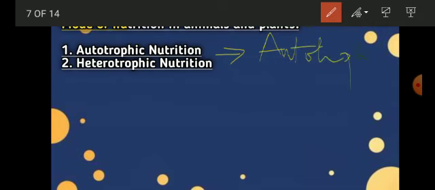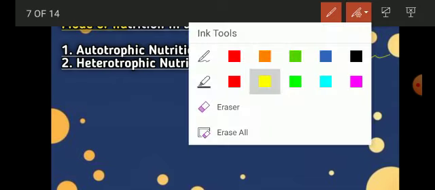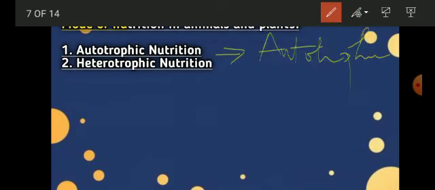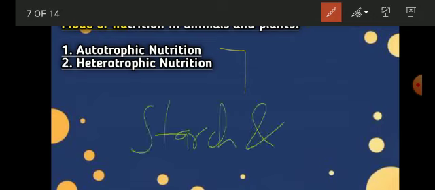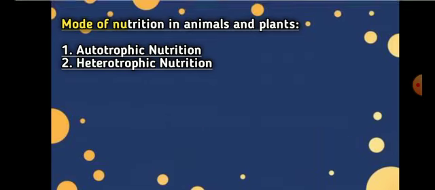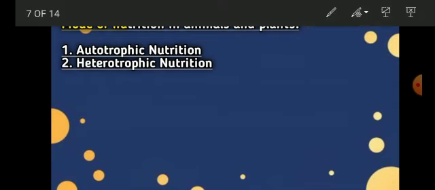When plants prepare their food, the end product here is going to be your starch or sugar. You can call it glucose also, right? So this is your autotrophic nutrition.